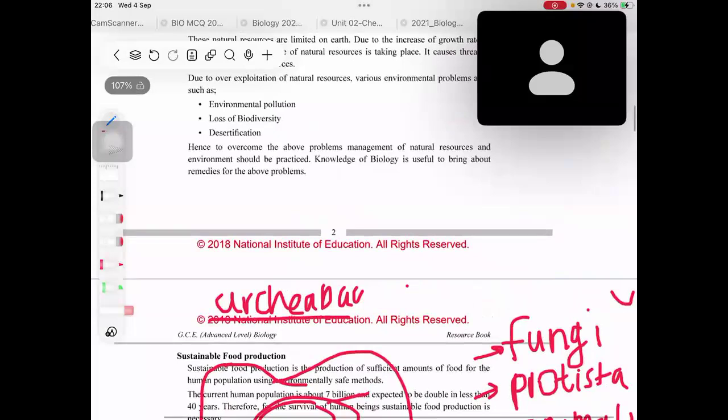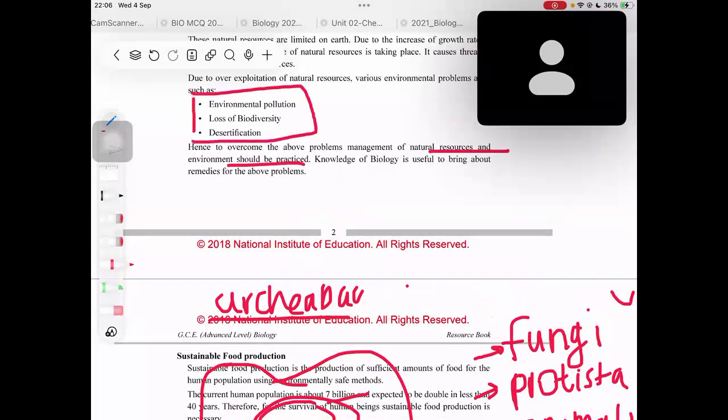Hence, to overcome the above problems, management of natural resources and environment should be practiced. That means to reduce these problems, or to prevent these things from happening, we should have knowledge about managing these natural resources. To practice this, we need a sound knowledge of biology. We need to know biology to prevent these things, right? So knowledge of biology is useful to bring about remedies for the above problems.